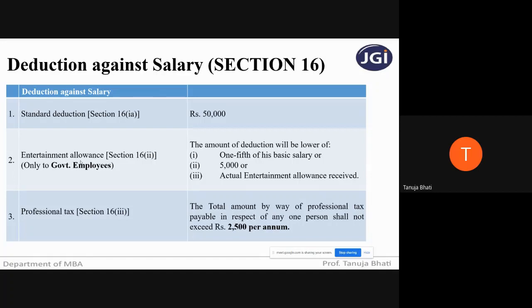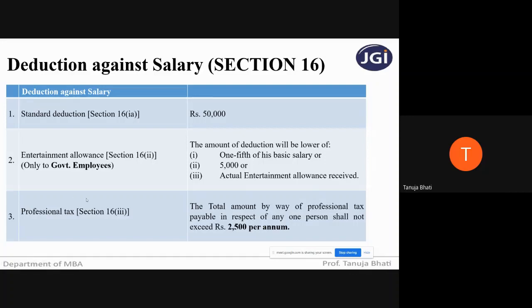Usually many employees take their customers for outings, for drinks, for meetings, for hotel stay, for food, for accommodation. So entertainment allowance is an allowance given by an employer to the employee in order to meet the needs of the customers, to keep the customers entertained. Entertainment can be in the form of drinks, meetings, food, hotel stay, or anything else.